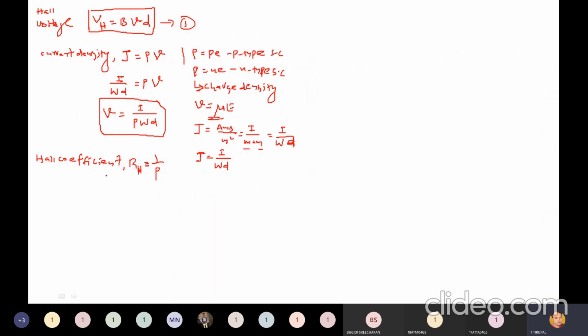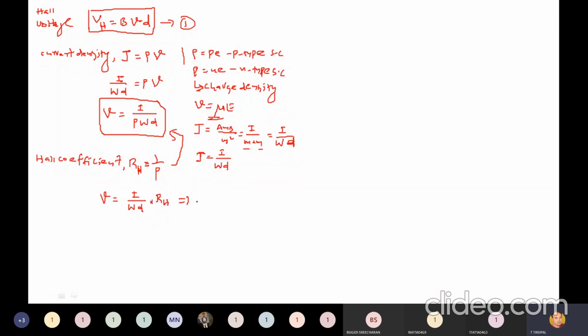So from this equation, you substitute this 1 by rho into this equation. What do you get? You get V is equal to I divided by W into D. What is 1 by rho? 1 by rho is equal to RH.